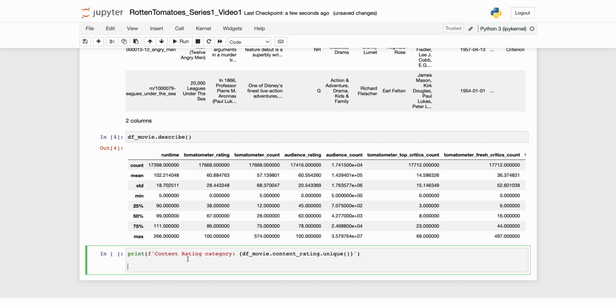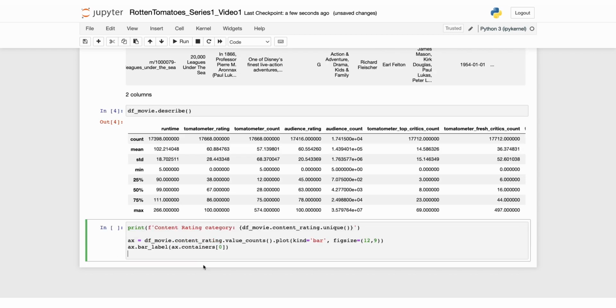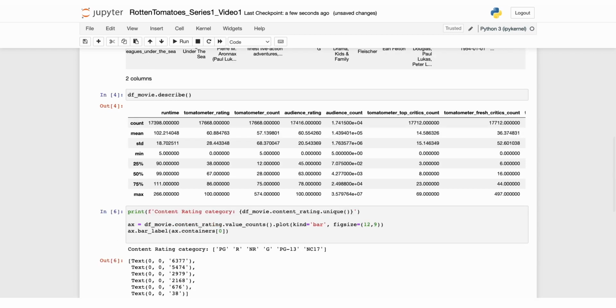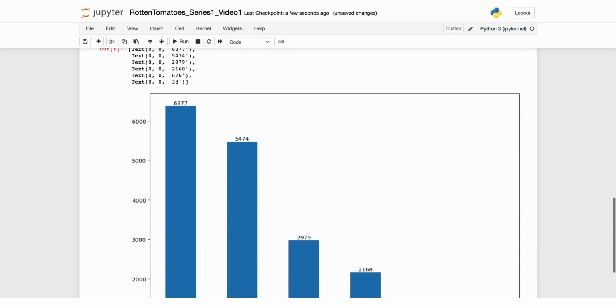Next, we will create a bar plot to visualize the distribution of each content rating category. So here's the full code, and let's run that. So this is the output.